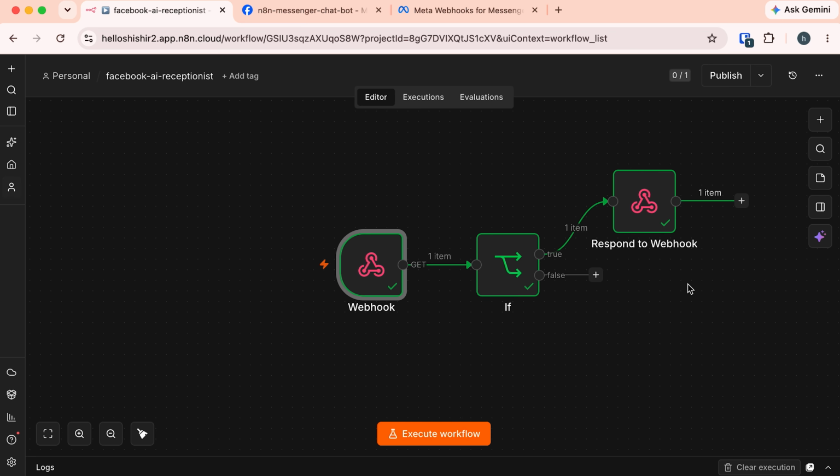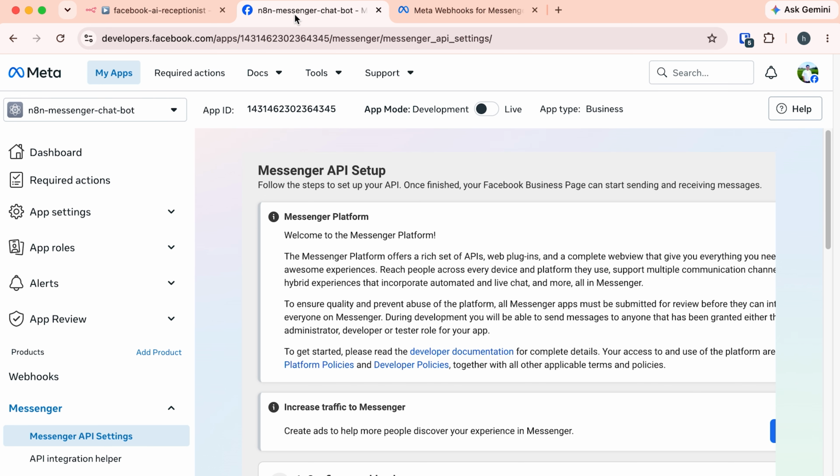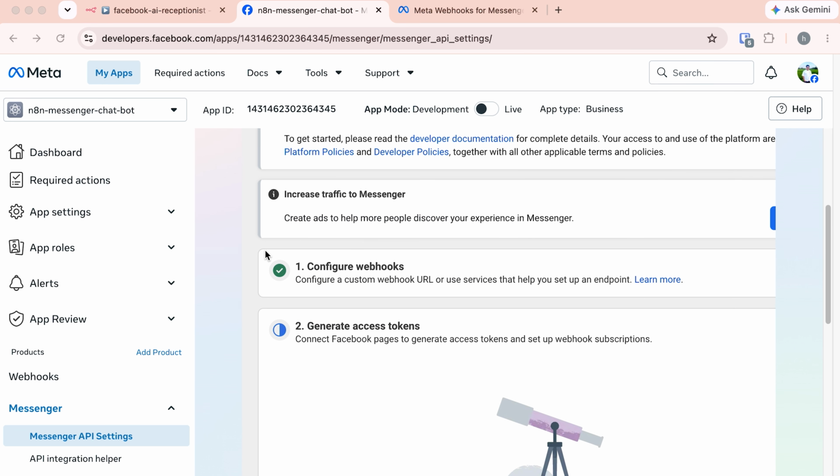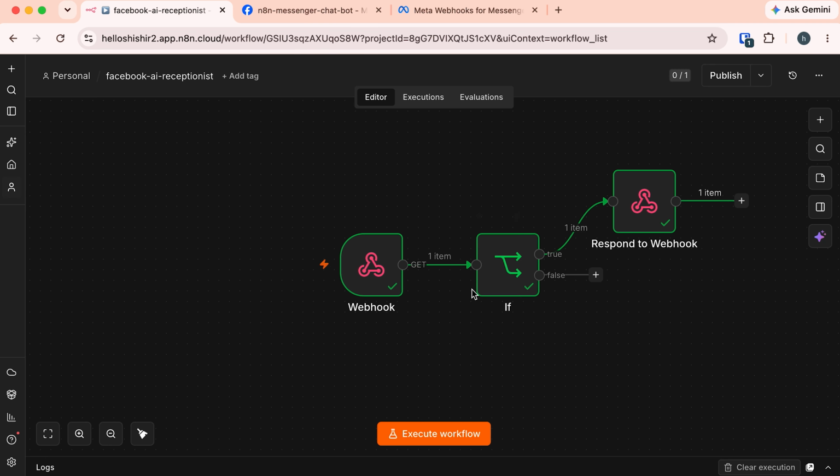But after publishing, we can publish it by clicking this publish button. After publishing, you don't need to do that. Okay. So back to our Facebook developer. And here you can see it has this green mark. That means it's successfully verified our webhook. It's worked perfectly. And in the n8n, after the execution, you see all the nodes are marked as green with these green check marks. So our Facebook hook is now ready.